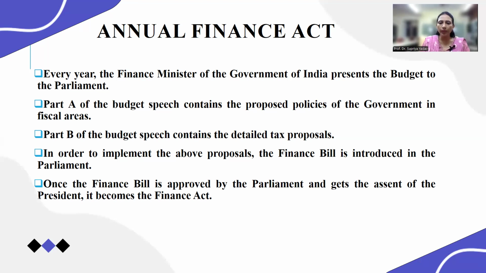Part B contains the detailed tax proposals, which include the rates of taxes and the TDS to be deducted. In order to implement these proposals, the Finance Bill is introduced in the Parliament, approved by it, and agreed to by the President. Only then does it become the Finance Act.